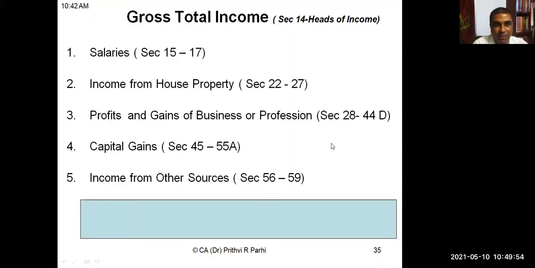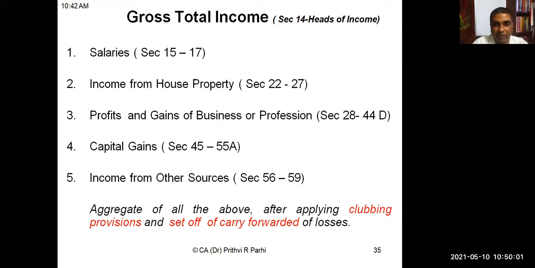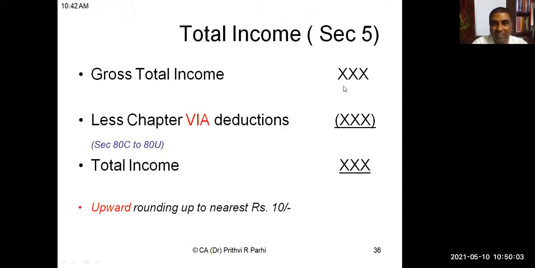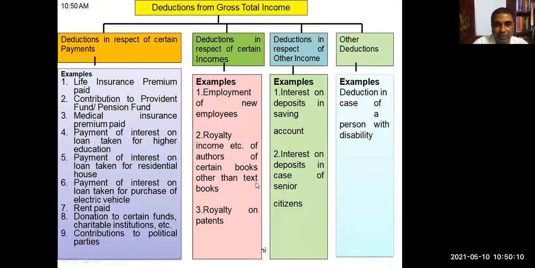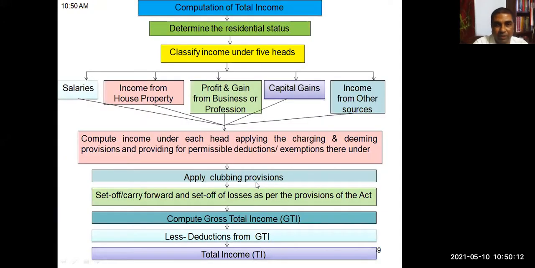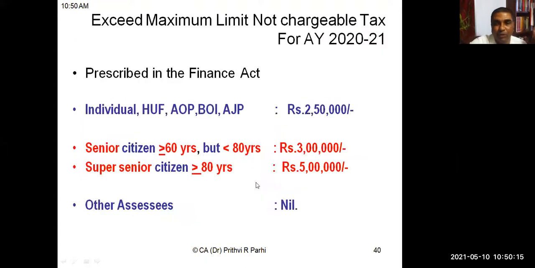Okay, so I'm once again going to share the screen with you. As you have nicely told me, these are the 5 heads of income, then they will be subjected to two adjustments: clubbing provisions and set off and carry forward of losses. We'll be getting gross total income, then Chapter 6 deductions will be allowed, then we will be getting total income. We will be learning about deductions. Then once we know the total income, next what is relevant for us is to compute tax rates.